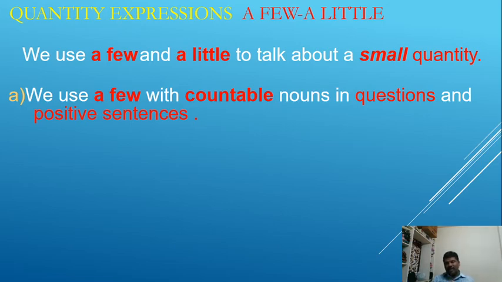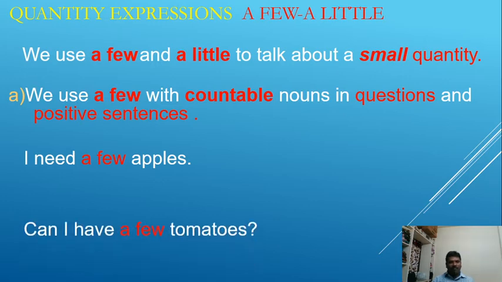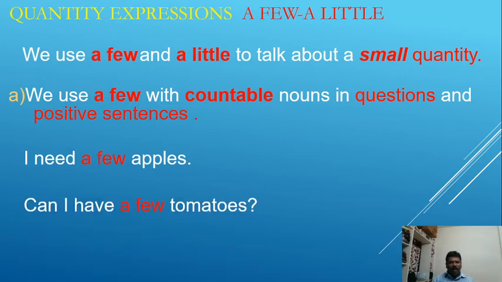I need a few apples. Apples is a countable noun, and it's a positive sentence. Can I have a few tomatoes? It is an interrogative sentence. Please look at the examples. Are you noting down? Good.